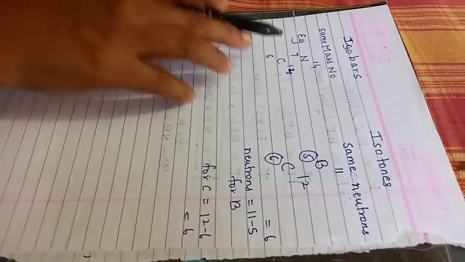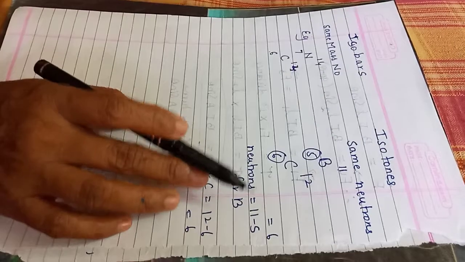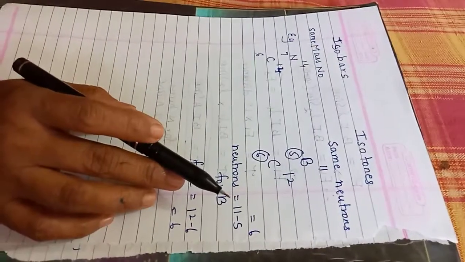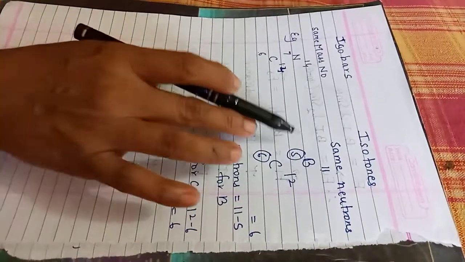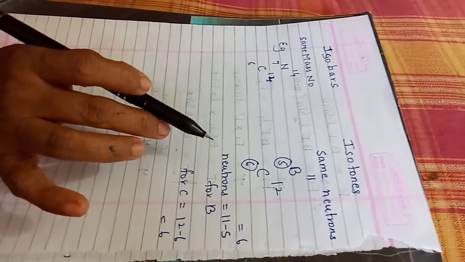So isobars are atoms of different elements with the same mass number. Isotones are atoms of different elements with the same number of neutrons, that is 5B11, 6C12. Protons are different, neutrons are the same. See here, both have 6 neutrons each. That's it. Okay, this is one concept here.